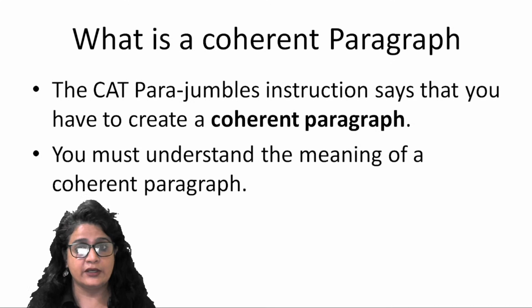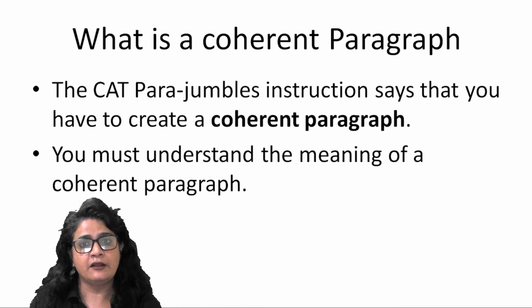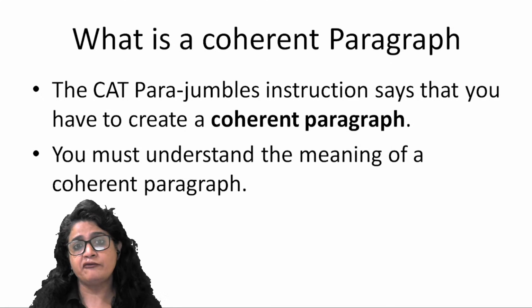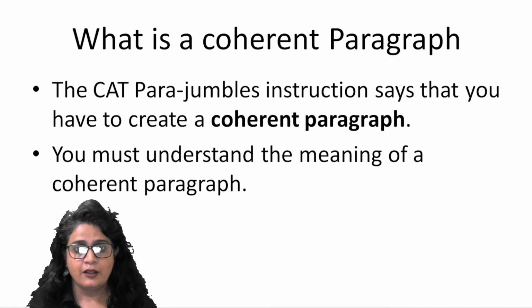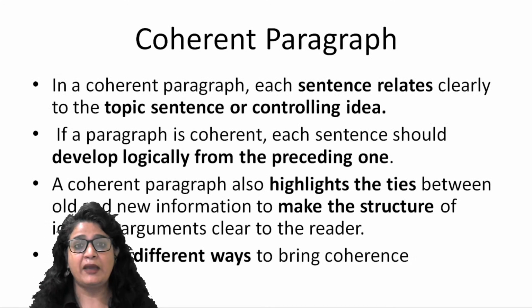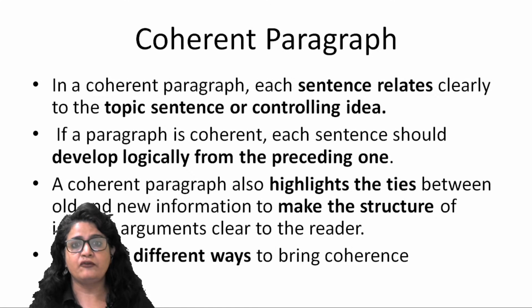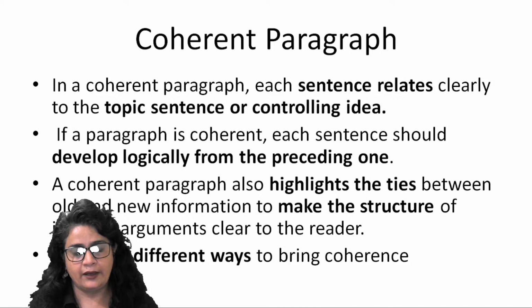So coherent paragraph is the prominent word, coherent, right? So if we understand what this word means and how different authors achieve this coherence in their writing, we possibly will have a fair idea about what to see when we try to figure out the coherence in a paragraph, right? So let's try to understand the meaning of coherence. So my standard definition, which I have taken from literary sources: in a coherent paragraph, each sentence relates clearly to the topic sentence or controlling idea.